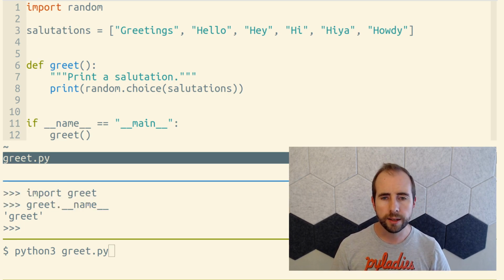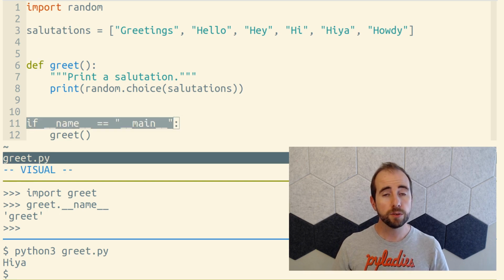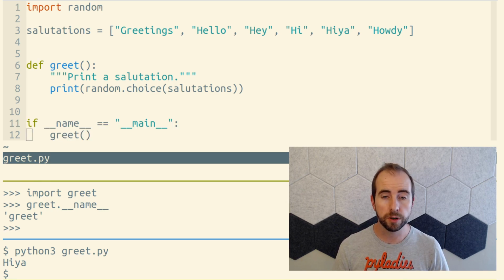What if we run that .py file from the command line? In that case, __name__ is not going to be the name of that module. Instead, it's "__main__". So here we're really asking the question, are we the entry point to our Python program, or are we being run from the command line? And if we are, we run our greet function.